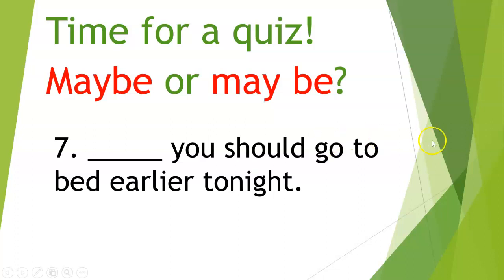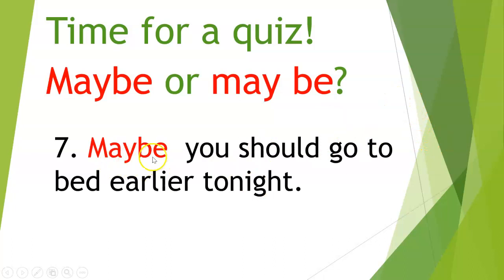So the answer here is maybe, right? It's going to be the one word form because it's at the beginning of a sentence. If it's at the beginning of a sentence, we're going to use this form. Maybe you should go to bed earlier tonight. Okay, let's take a look at number 8.